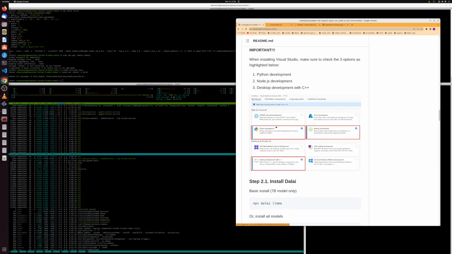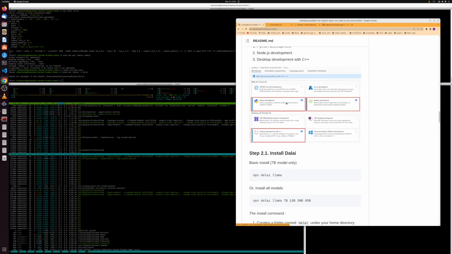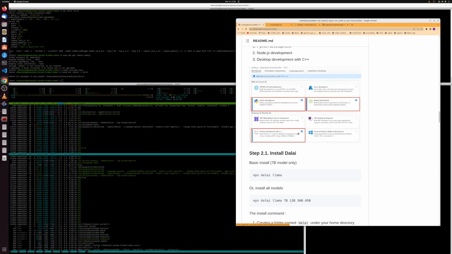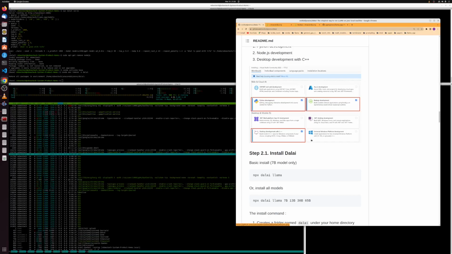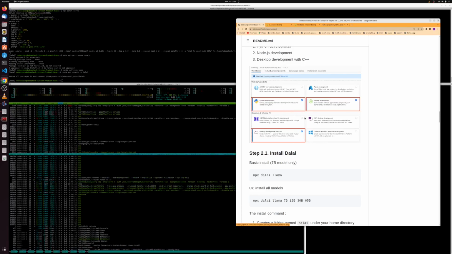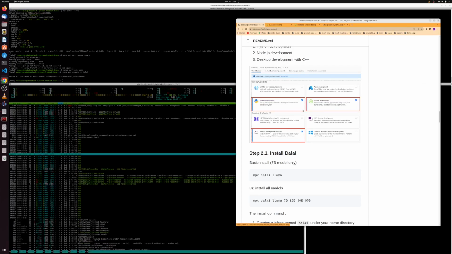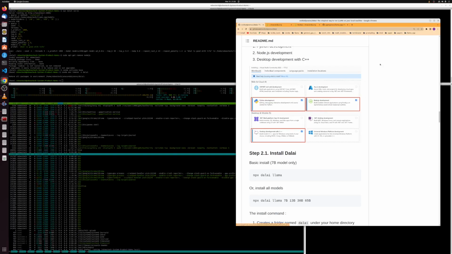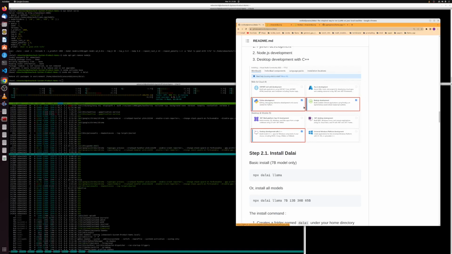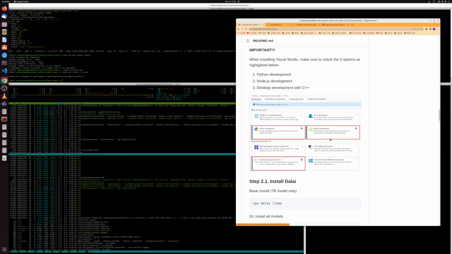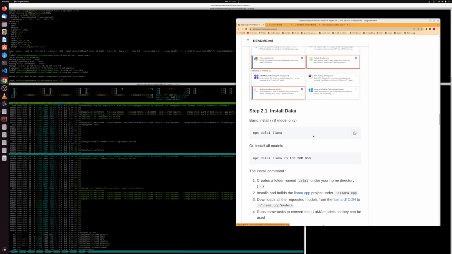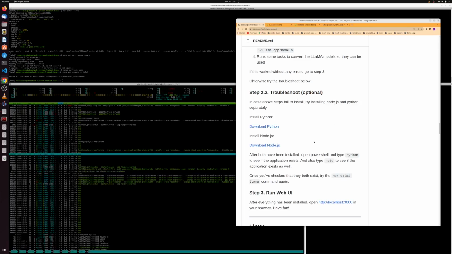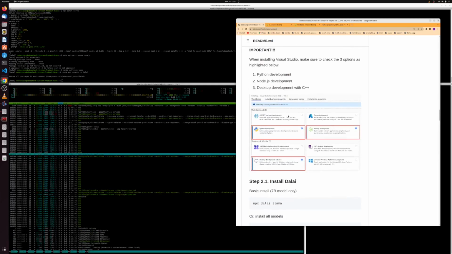It takes forever, and you have to specify some components. Here it shows Python development, Node.js development, desktop development. You have to get these when you're installing, and sometimes they don't show this, so you'll have to look it up, and it's not going to be that crazy. But if you don't see these, there's another location where you can install these development kits, I think they're called, and just go on from there. It's not that bad.